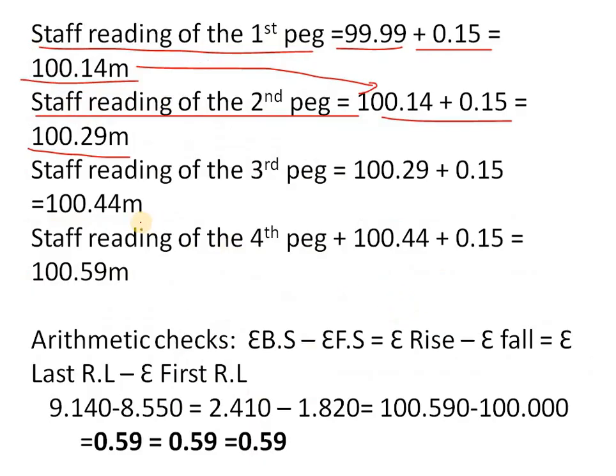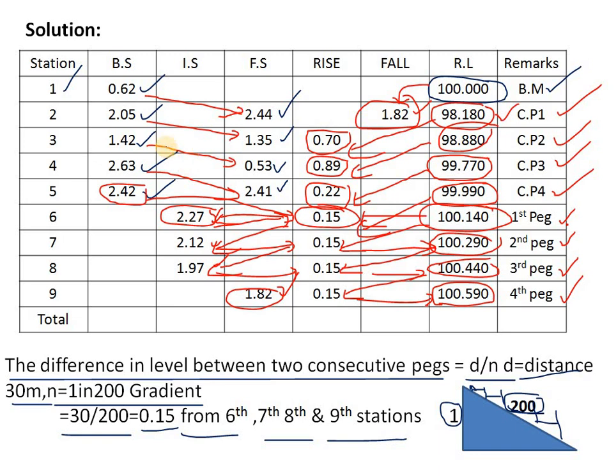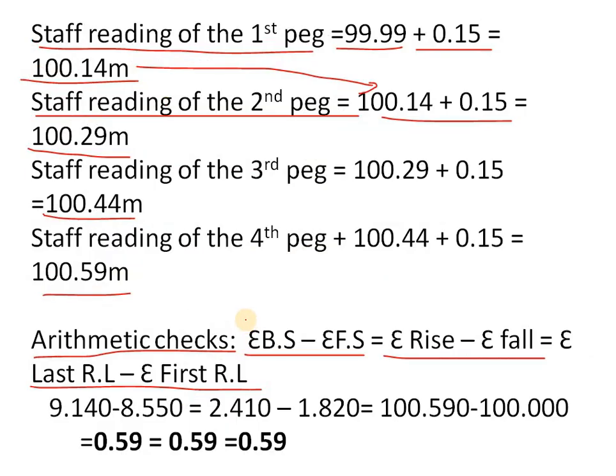So that is explained here. We will get 100.44 and 100.59. At last we have to do the arithmetic check, which is sigma BS minus sigma FS is equal to sigma rise minus sigma fall, and equal to last RL minus first RL. So sigma BS, how much we got? We have to do the total, and we will get 9.140.